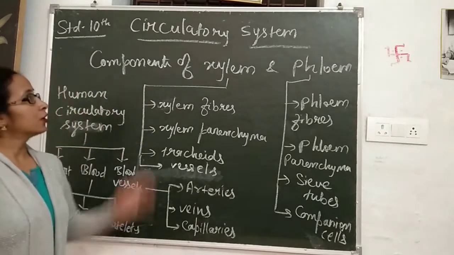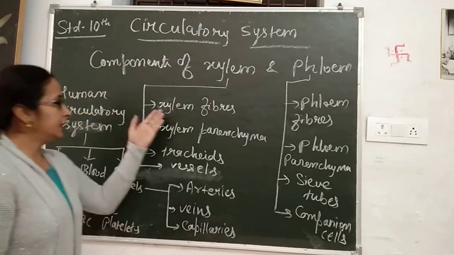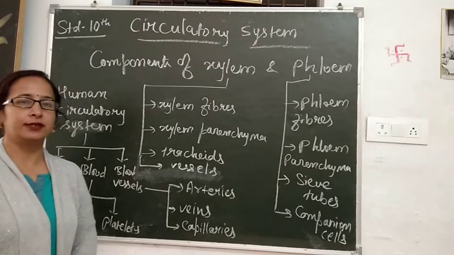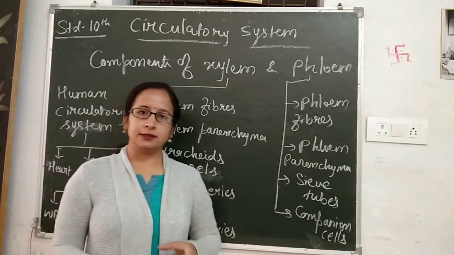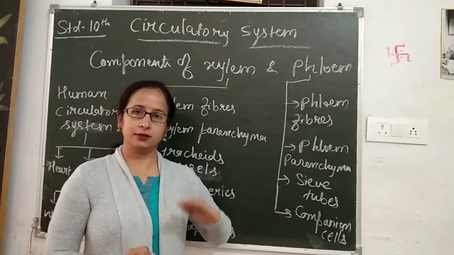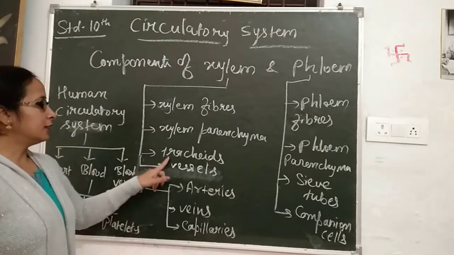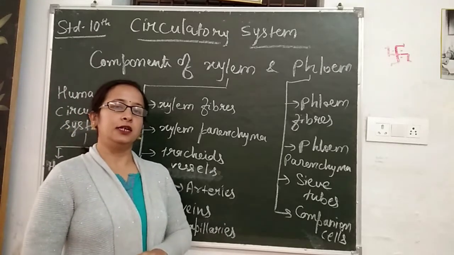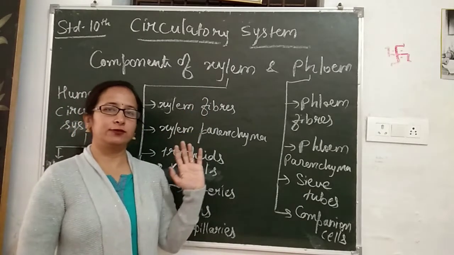So here are the components of xylem and phloem. As we have discussed, xylem consists of xylem fibers, xylem parenchyma, tracheids and vessels. Suppose a short plant is there. The water that is absorbed through root hairs reaches the upward part through it. But if the plant is tall, then absorption takes place with the help of tracheids and vessels. Tracheids and vessels help in transportation of water to the upward part of the plant.